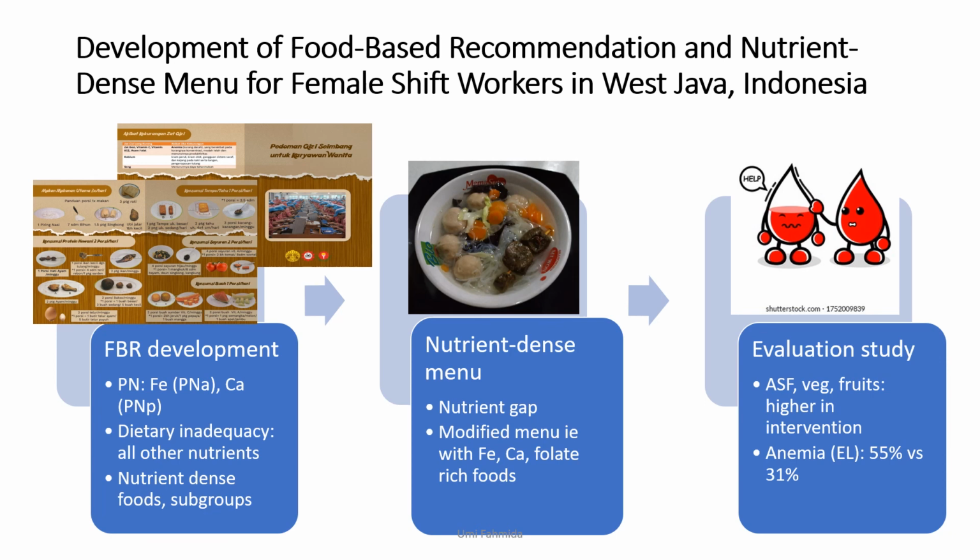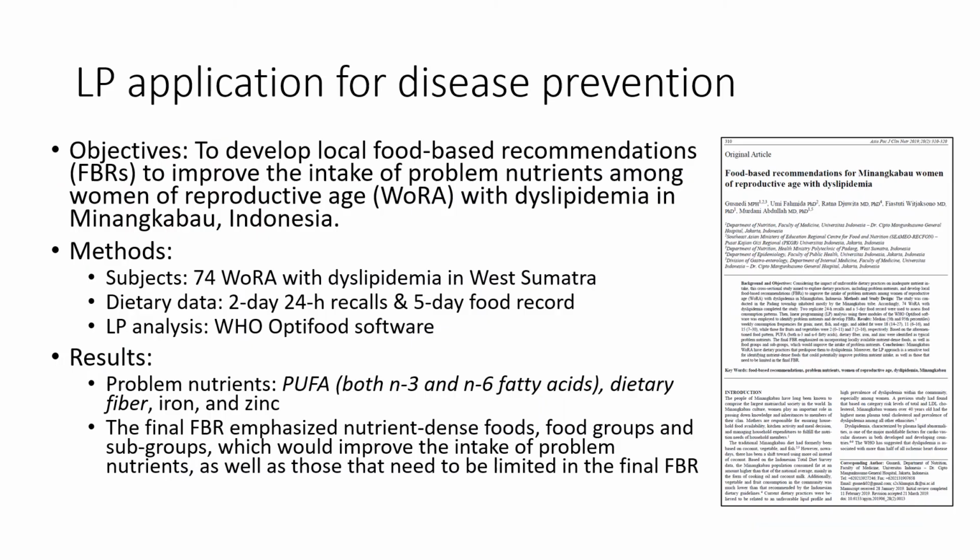And in 6 months, our intervention shows that the anemia has significantly been reduced in the intervention group by using the two approaches, the nutrition education to the women and the additional nutrient-dense food given during the factory meal in the factory canteen.